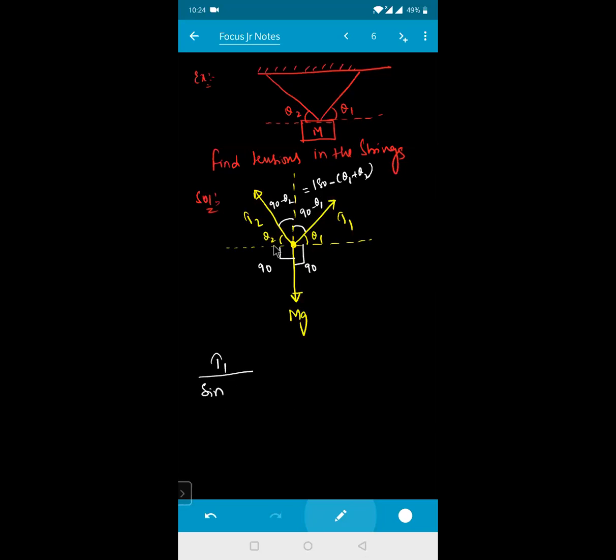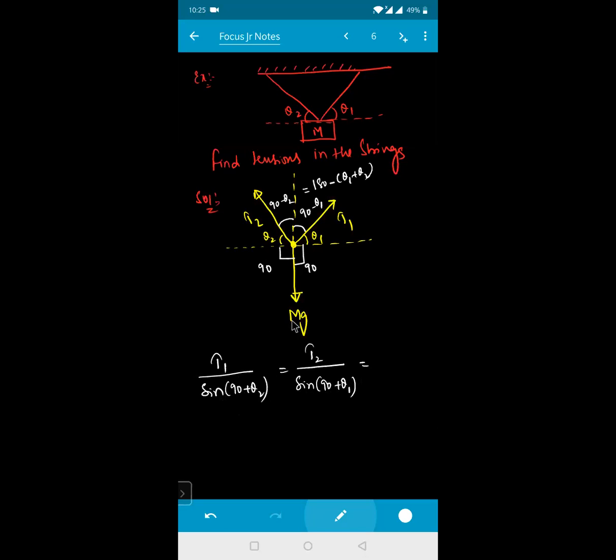T1, what is the opposite angle, beta? This total angle is 90 plus theta 2. So this one is 90 plus theta 2, and that must be equal to T2. The opposite angle for this one is how much, beta? This one is sine of 90 plus theta 1.